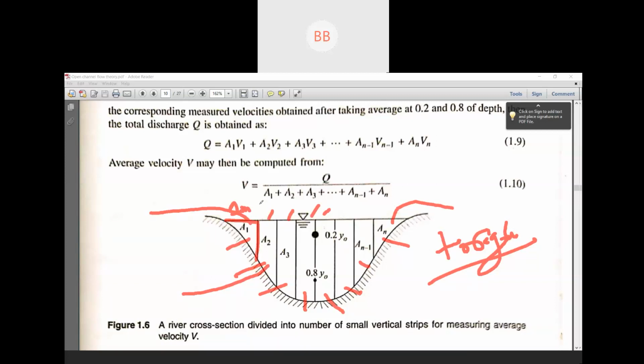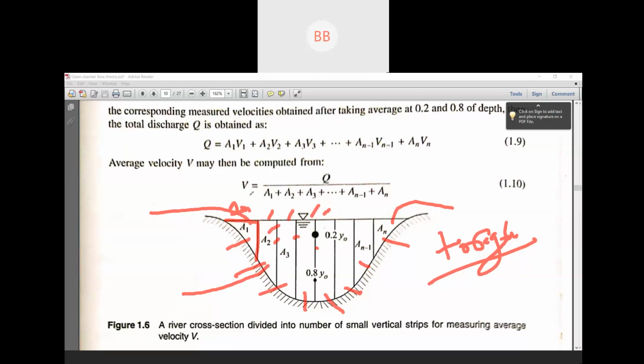You can use a cross staff or a bamboo to measure the depth of flow at each 1 meter. So these are all known. Then we find the area of the first section, considering it as a triangle: half into base into altitude. In the next sections we use the area formula of a trapezoid, so we can find the areas A1, A2, A3.